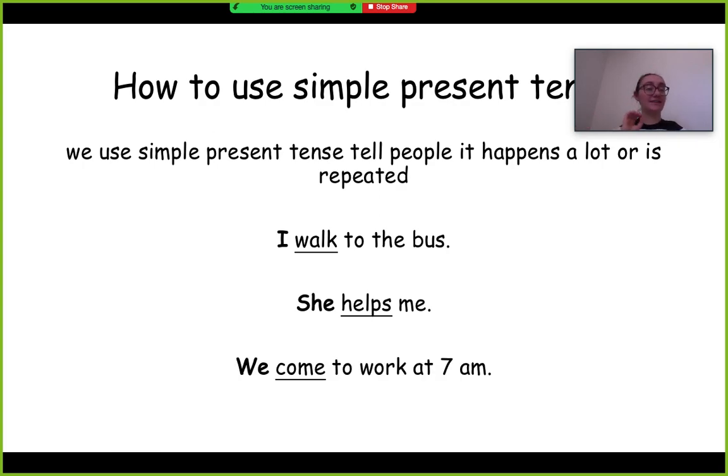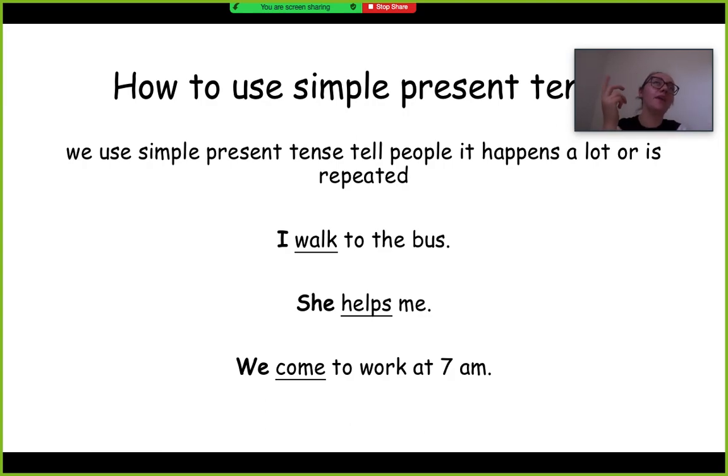We come to work at 7. That one, same thing. It means that whenever you go to work at 7, that means you come to work at 7. Same time every day. So if somebody asked you, what time do you go to work with your coworkers, with your friends? You say, we come to work at 7.